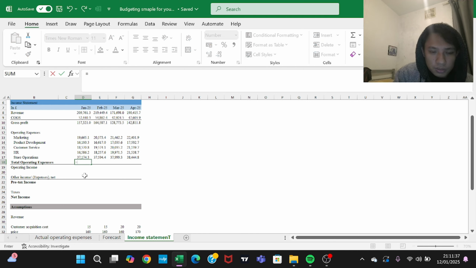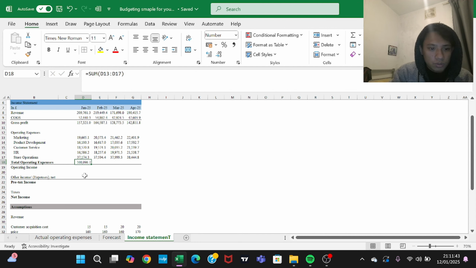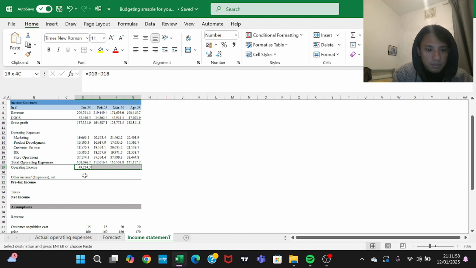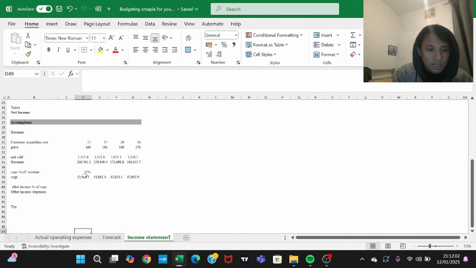Okay, so what are my total expenses? Sum. Control C. So the operating income, you have to say, this minus this, and this is my operating income. What I assume is that operating expenses are a percentage of COGS.